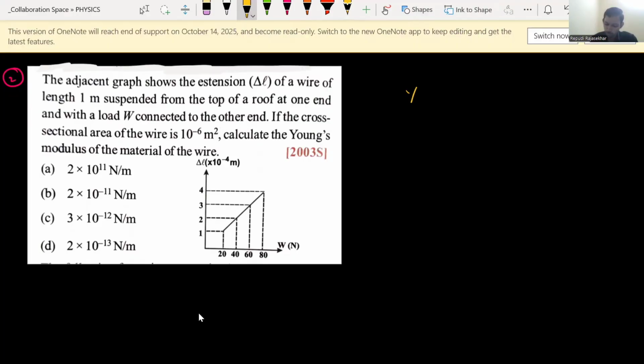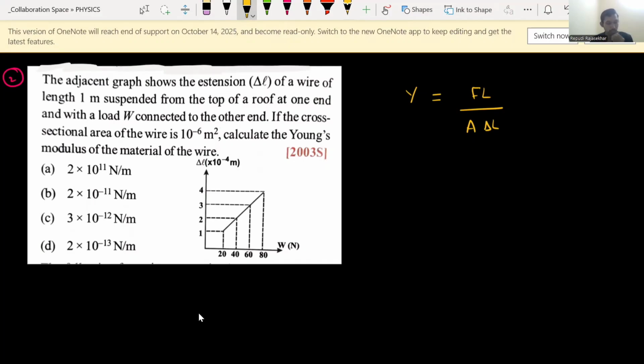According to Hooke's law, we can write Young's modulus Y equals F into L divided by A into delta L. This is the equation.